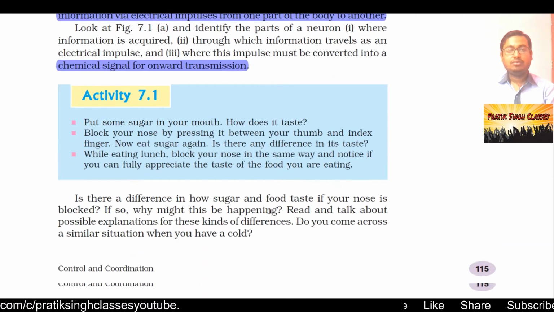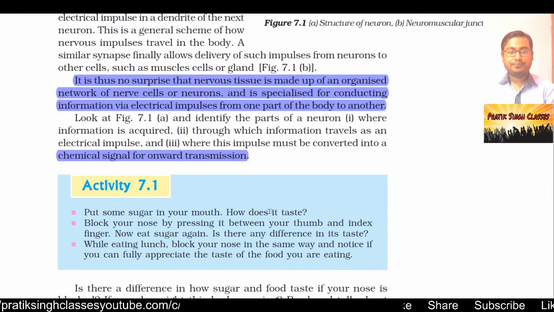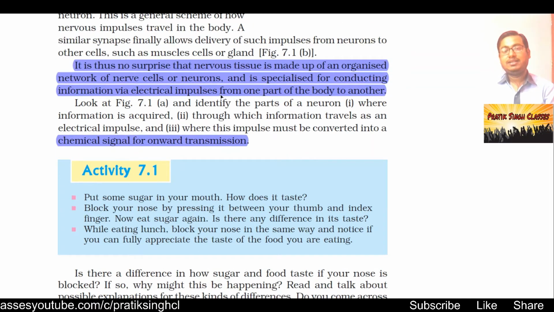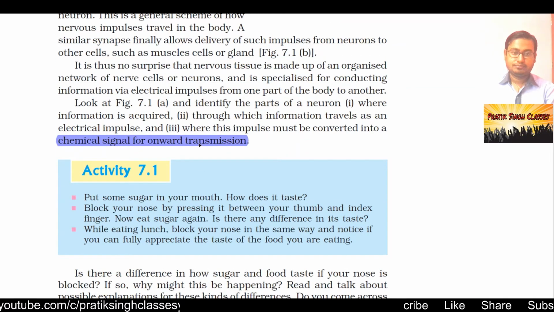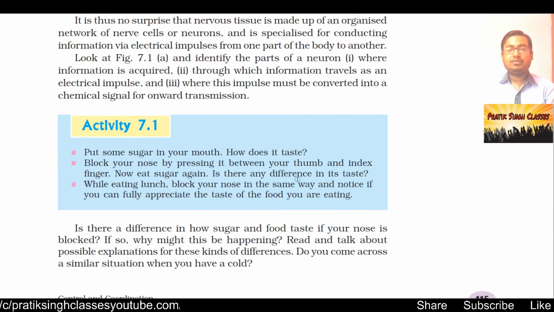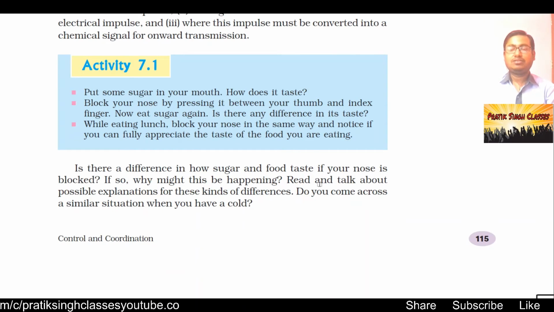Now you have to do some activity. Put some sugar in your mouth. How does it taste? Obviously it is sweet. Now block your nose by pressing it between your thumb and index finger, like this. Now eat sugar again. Is there any difference in its taste? Yes, there will be. You will be surprised to know that if we are not able to breathe, we cannot feel the taste, or the taste will be very less.